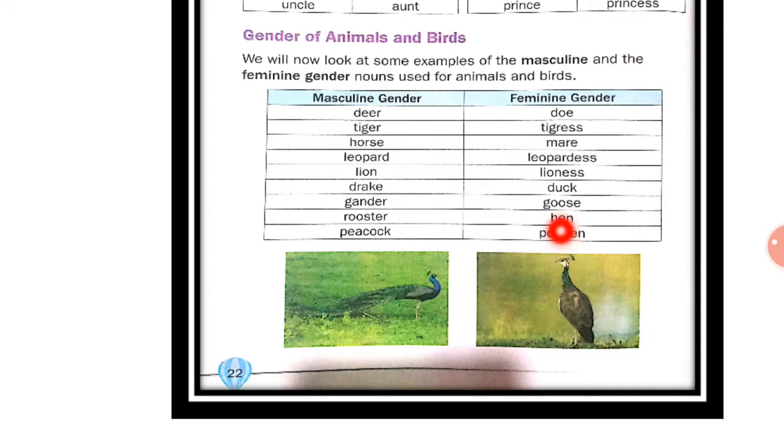Now these examples you have to learn by heart. In the picture you can see this is peacock and this is peahen. This is masculine gender and this is feminine gender.